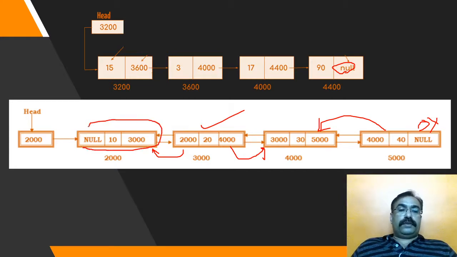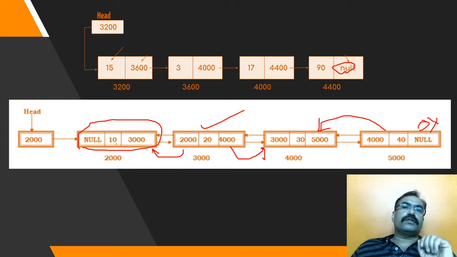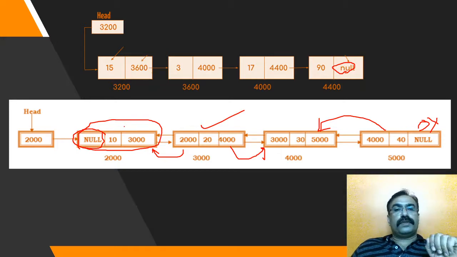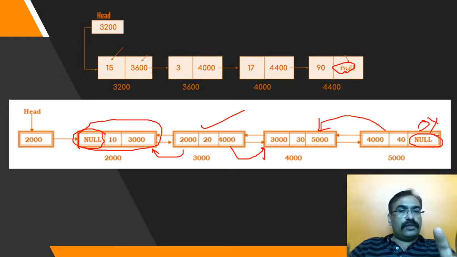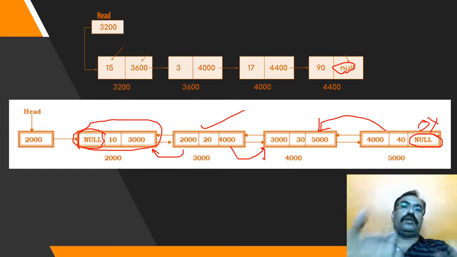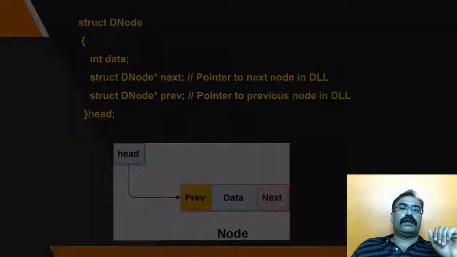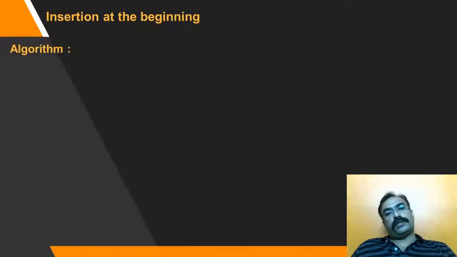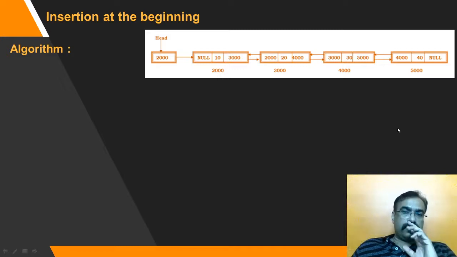This is important. When I talk about the first node, of course, the node which is pointed to by the head pointer is the first node. But another important feature of the first node is its previous field will be null, because it doesn't have any previous node to be accessed. That's why its previous field is null. The last node's next field is null. These are the two features which we need to know, and with these two features we are going to perform the insertion operation on the list. So if I am taking this list,